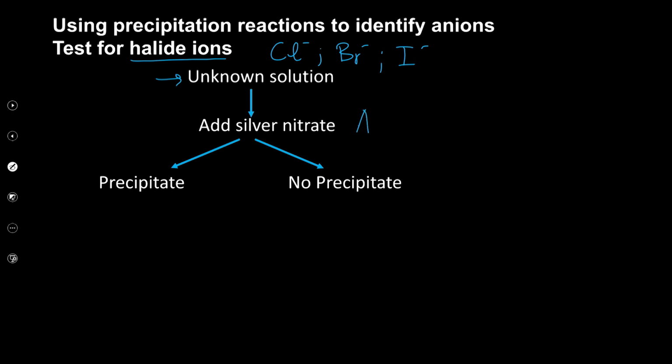Silver nitrate is AgNO3, right? So this is an aqueous solution of silver nitrate. We add it to this unknown sample. Then if there is a precipitate formed, we can go on and decide based on the color. But if there is no precipitate formed, then what happens?